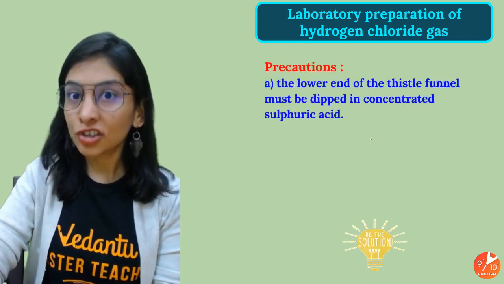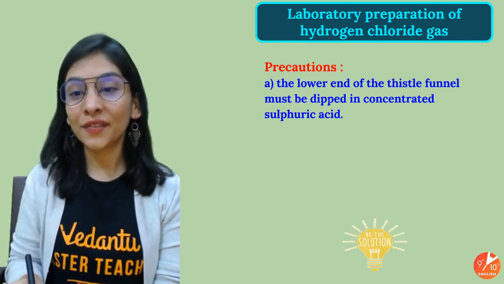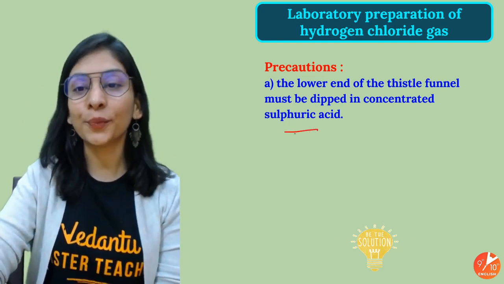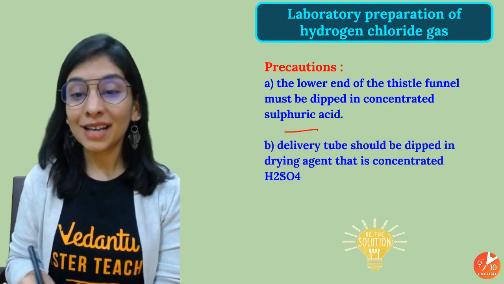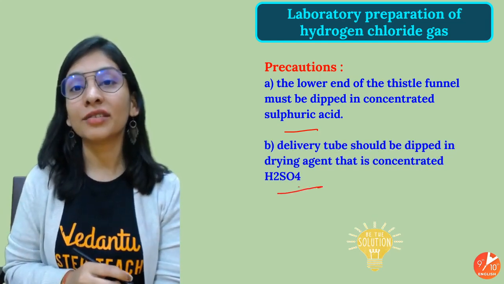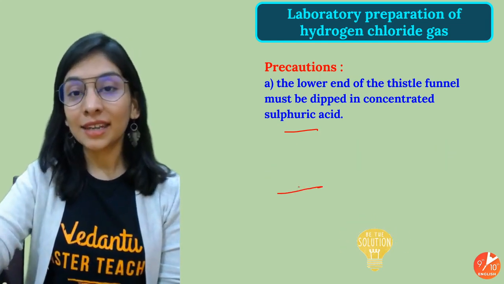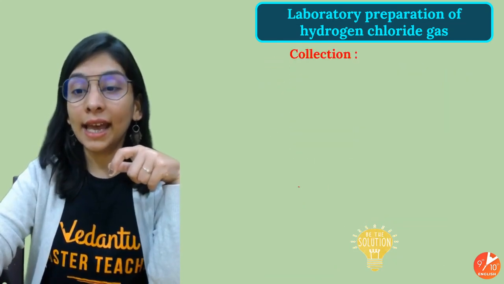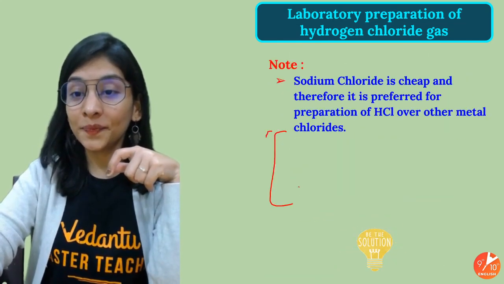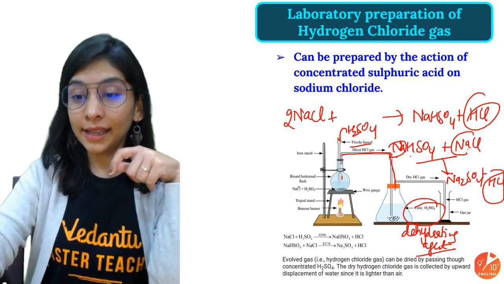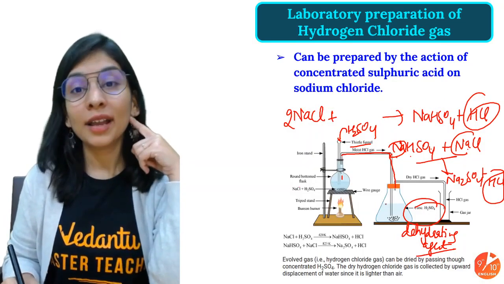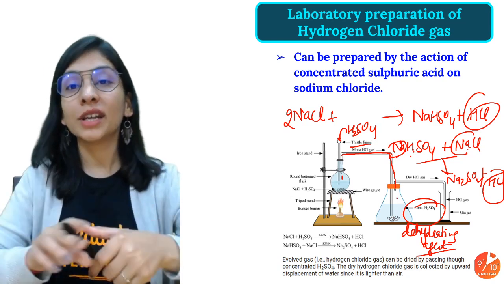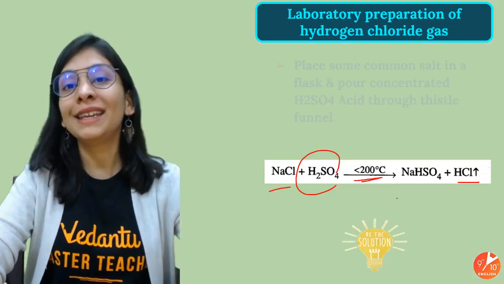There must be some precautions to use. Number one, the lower end of the thistle tube must be dipped in sulfuric acid, which I already told you. The delivery tube must be dipped in the drying agent, concentrated sulfuric acid. In the next step, what did we take? If you remember, let me show you the slide. Here it is. This is our delivery tube. This delivery tube must be dipped in the concentrated sulfuric acid. There must be no gaps over there.